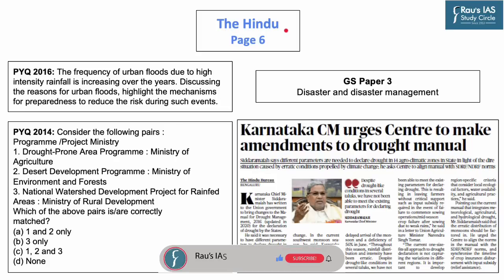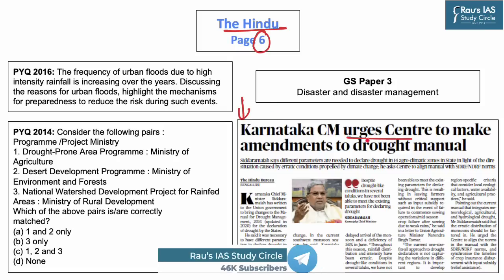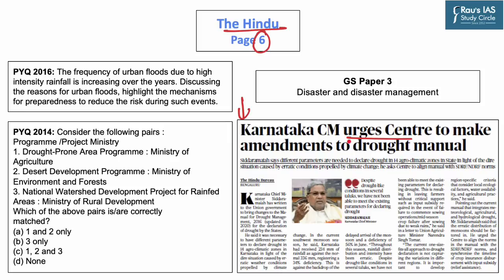Now starting off with the first article of the day, which appeared on page 6 of today's Hindu newspaper. In this article, the Karnataka Chief Minister has written to the Union government urging changes to the manual for drought management of 2016. This manual highlights parameters for declaration of drought by different states. The Karnataka Chief Minister said it was necessary to have different parameters to declare drought in the 14 agroclimatic zones in the state of Karnataka.